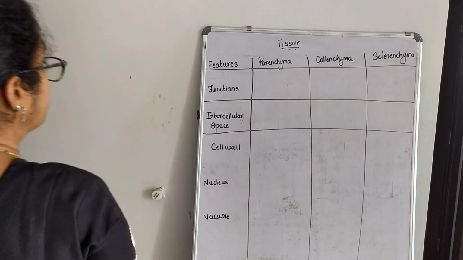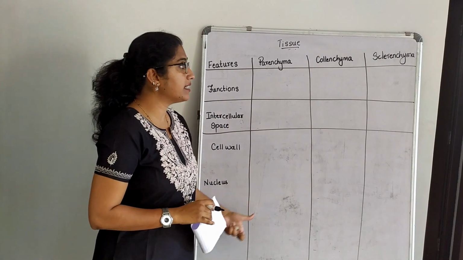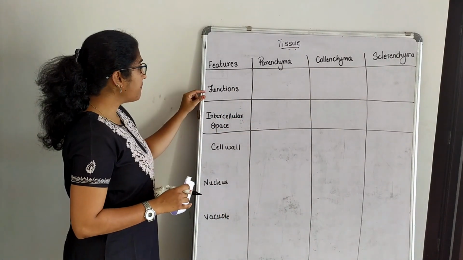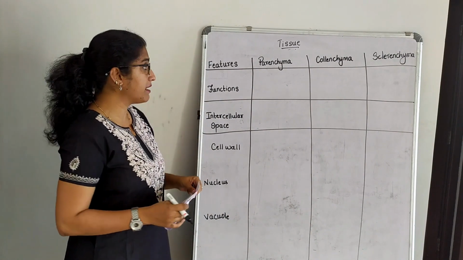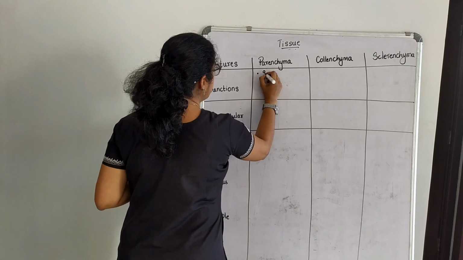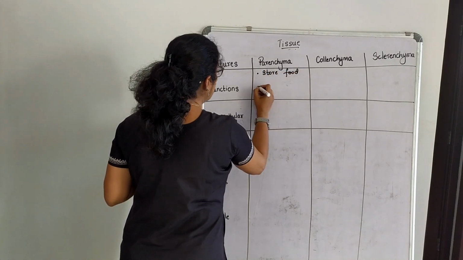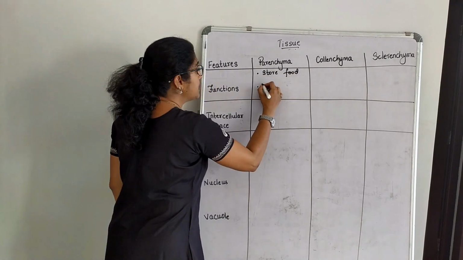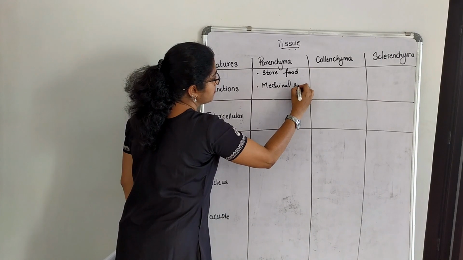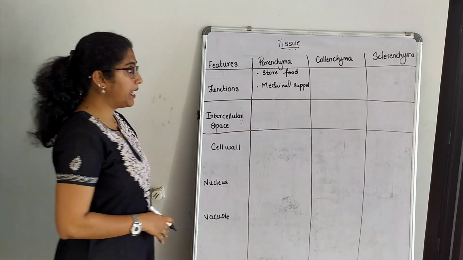So now let us understand the features of parenchyma, collenchyma and sclerenchyma in this tabular column. So basically when I talk about the functions of parenchyma, the main function of the parenchyma is that it can store food, right? And it also gives mechanical support to the plant.